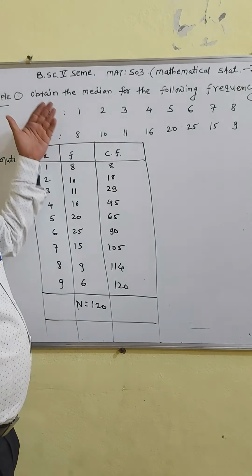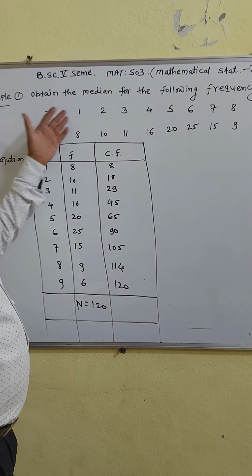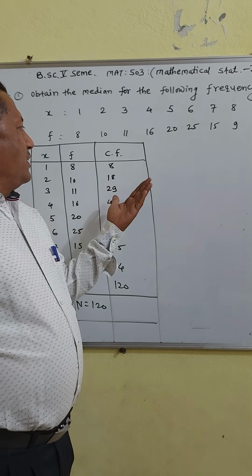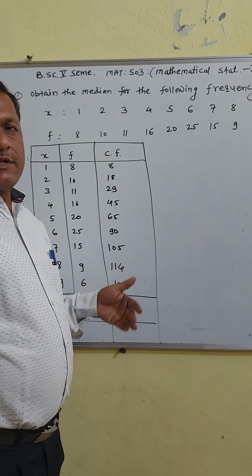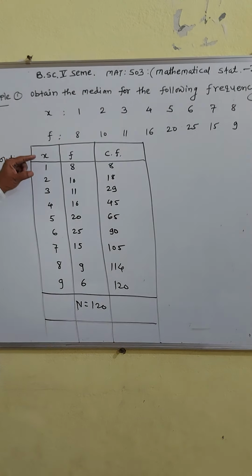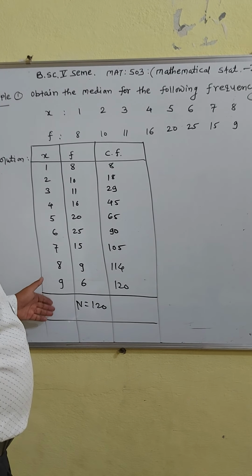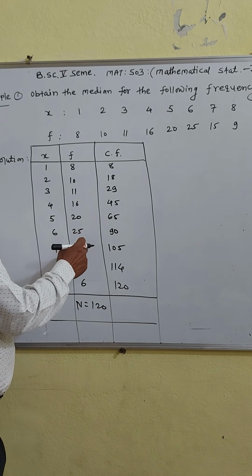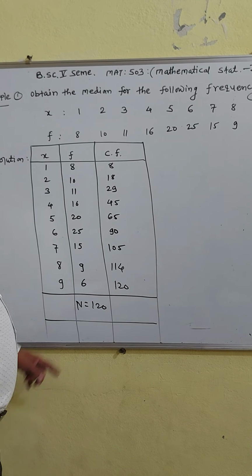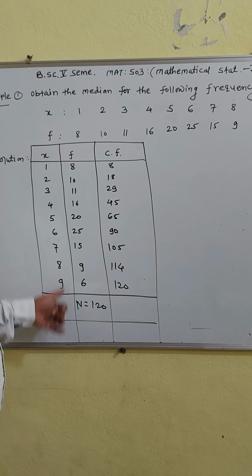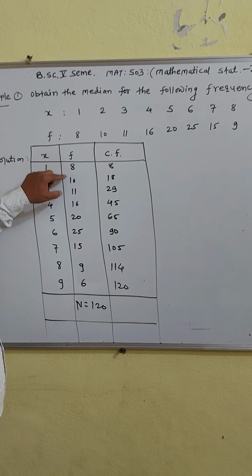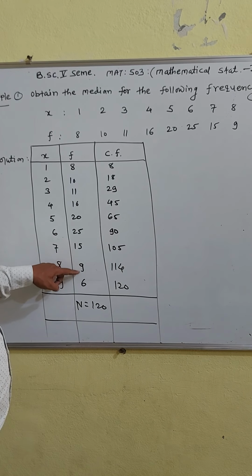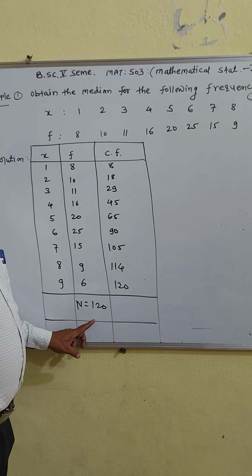Here variables and corresponding frequencies are given, so the median is obtained by using cumulative frequencies. First you find n, the sum of all frequencies: 8 plus 10 plus 11 plus 16 plus 20 plus 25 plus 15 plus 9 plus 6 is 120.